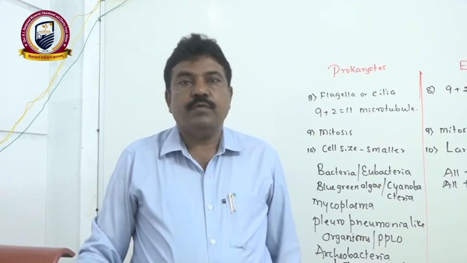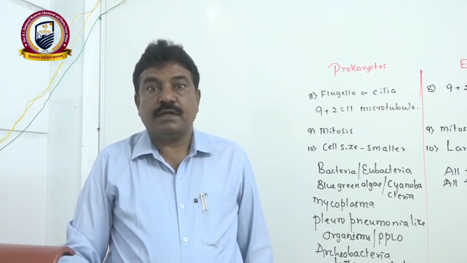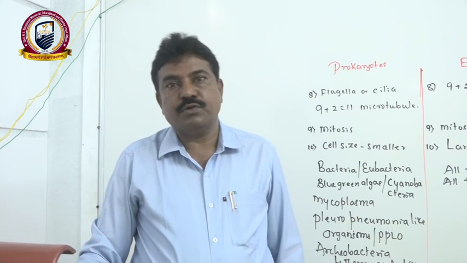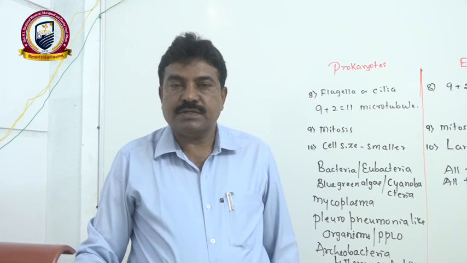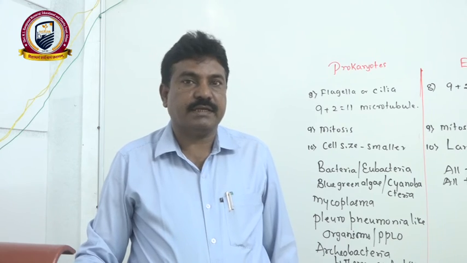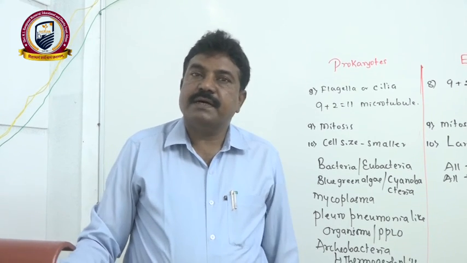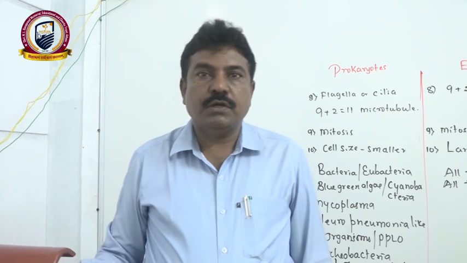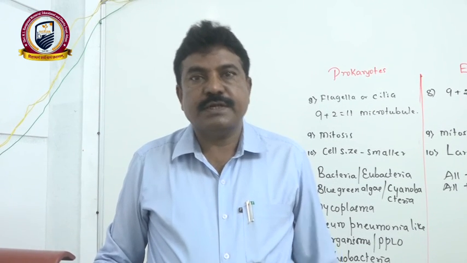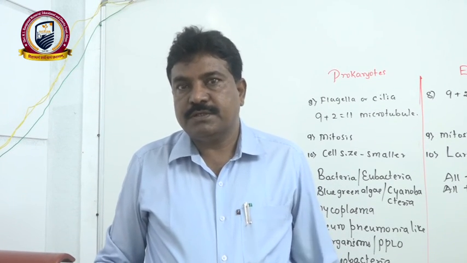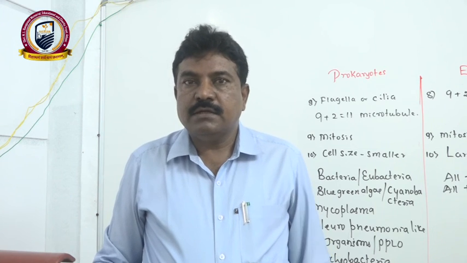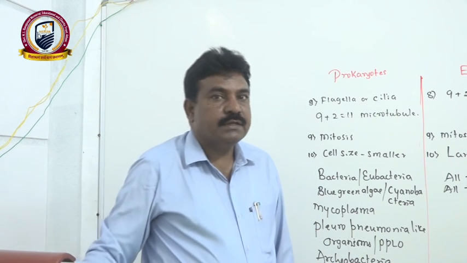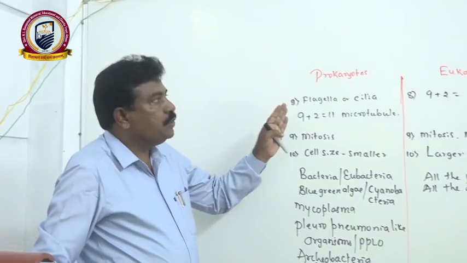Then at the same time we also explained the types of bacteria based on flagella, like monotrichous, lophotrichous, amphitrichous, peritrichous, like that. And also we classified the different types of bacteria based on shape, like cocci forms, bacilli forms, spirillum and comma forms. Finally, we also differentiate the prokaryotes and eukaryotes.